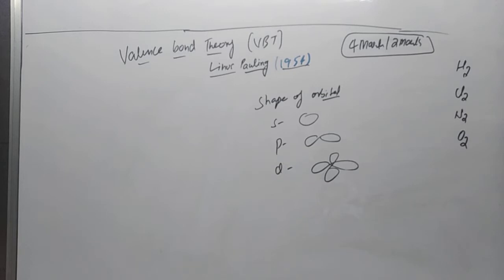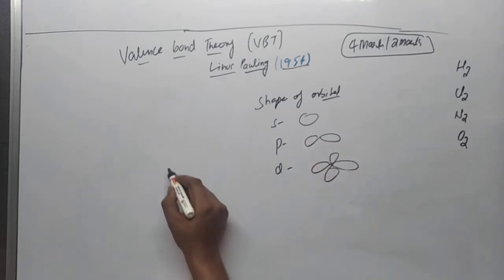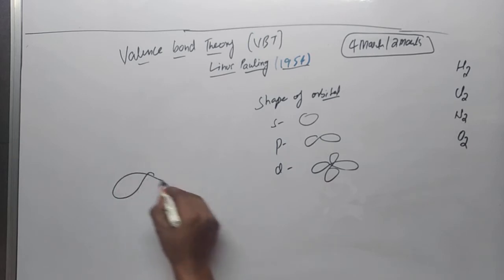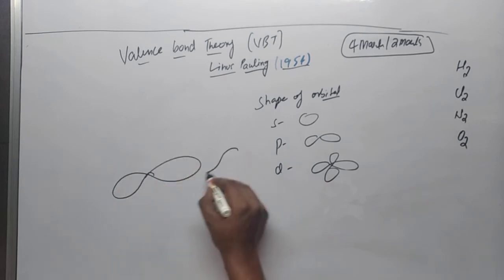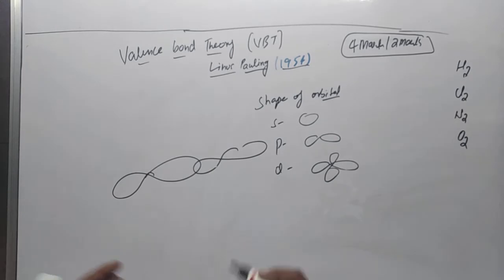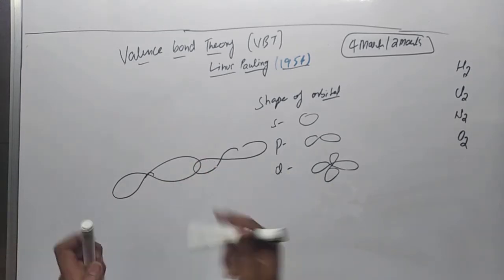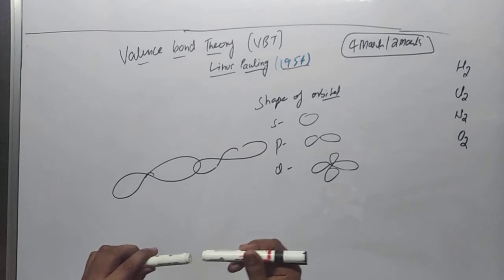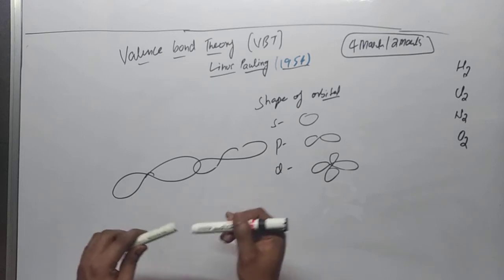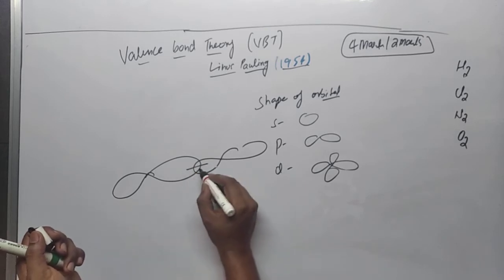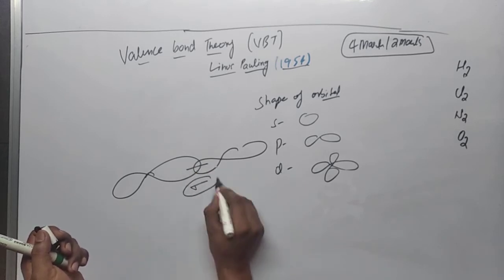Whenever two orbitals get end to end overlap, it means, suppose we have one p orbital and a second p orbital. Now both are linking with their bonding end to end. So when they are bonding end to end and a bond forms, it is known as sigma.